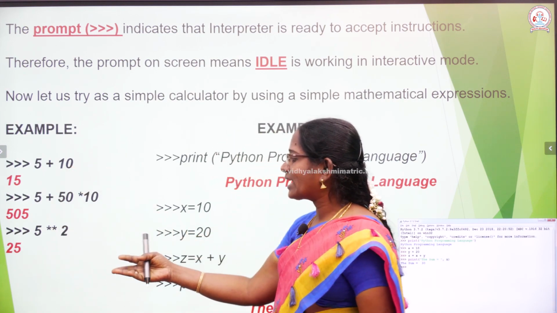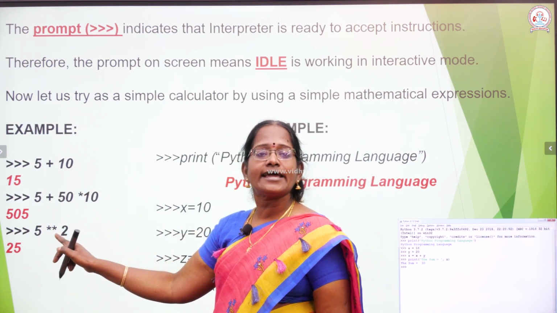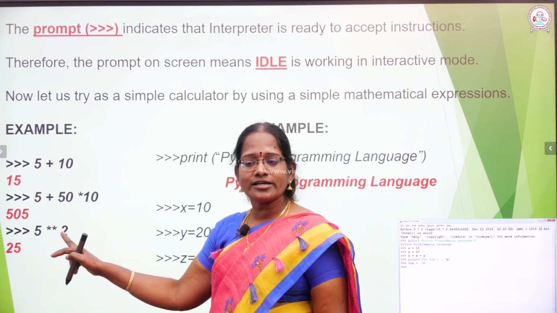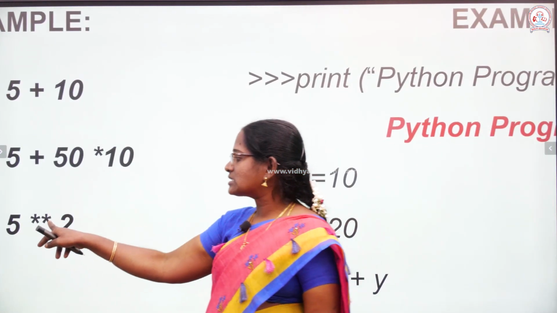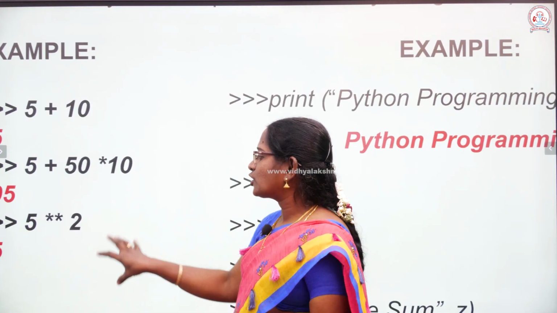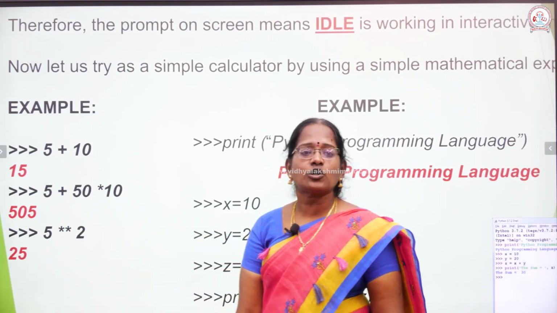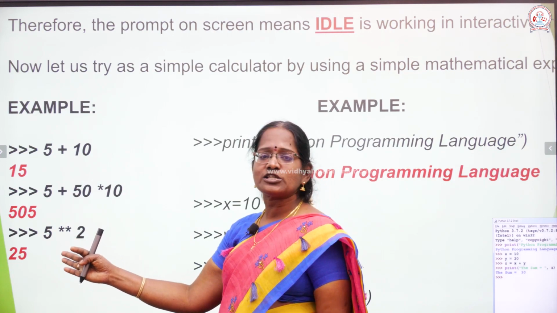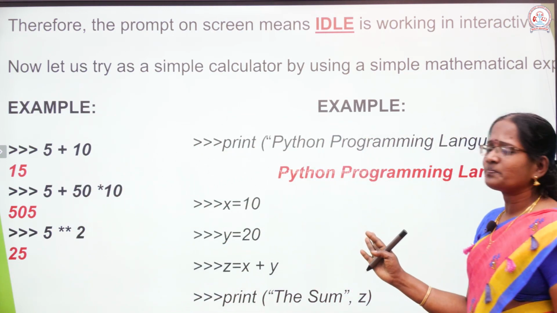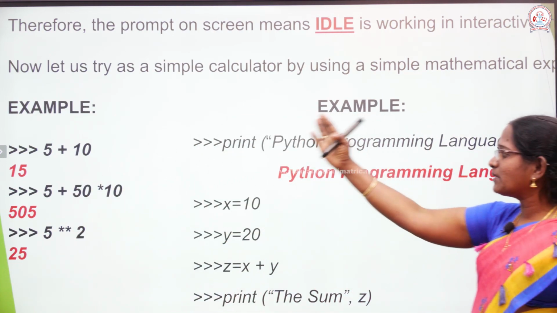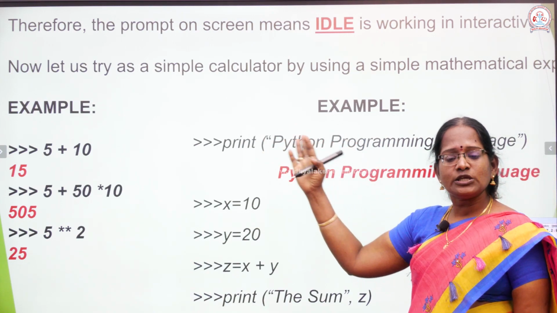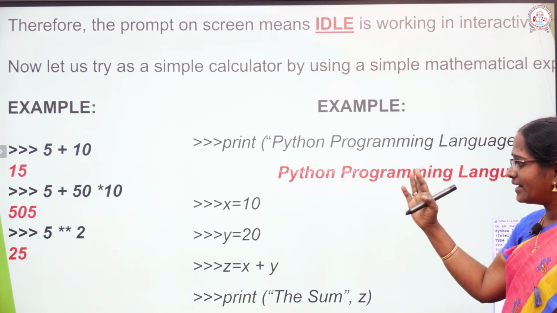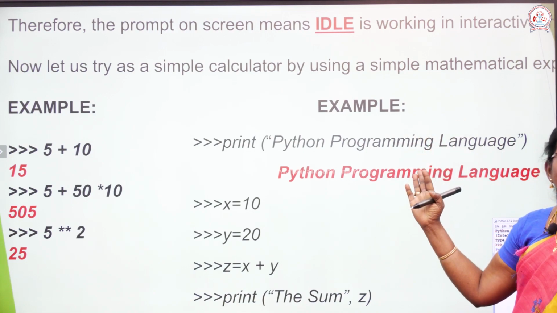Next you calculate the exponent. 5 square, this represents the exponent, 5 to the power of 2, and it displays the answer 25. Anything you want to type in this command prompt, any message, everything will be printed immediately.